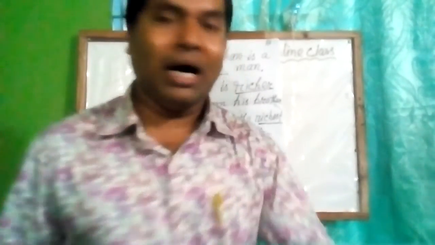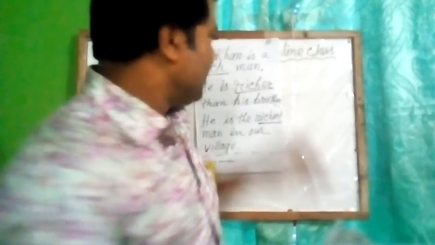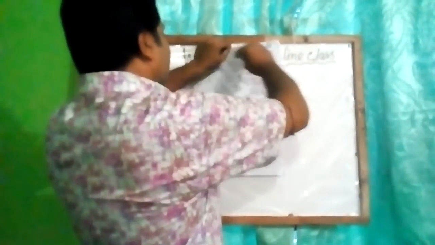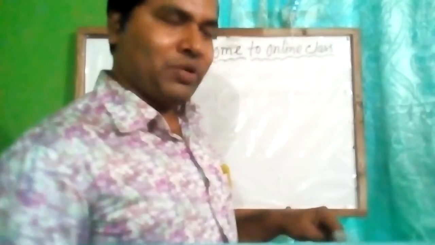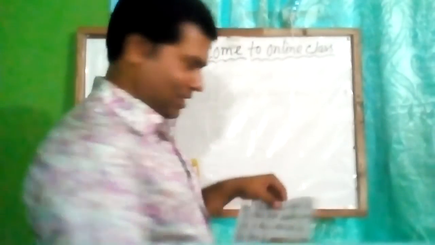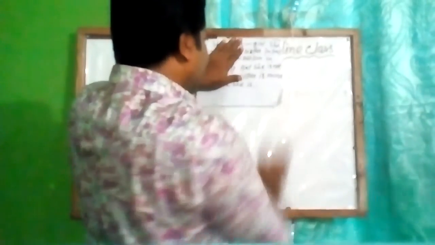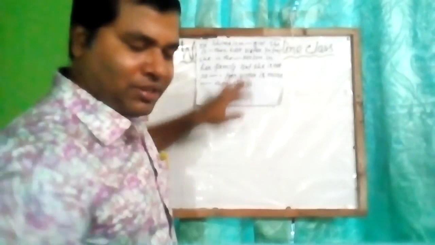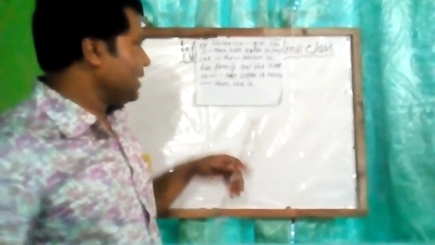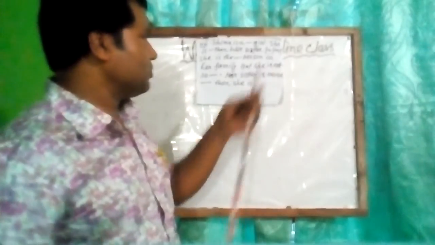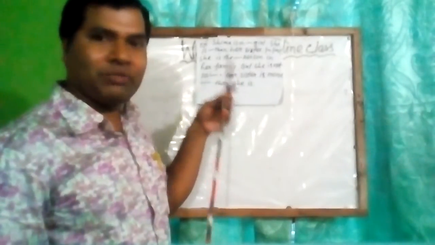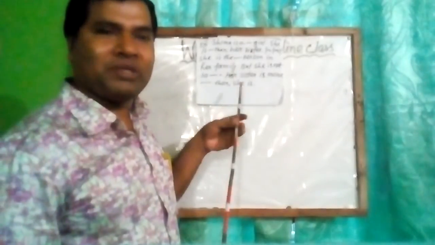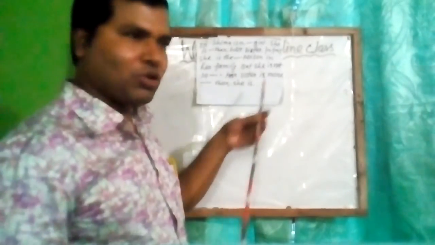Now, dear students, we are about to end our session, but before closing I would like to give you a home task. In your task, you will use adjectives with your own sense, but you can share it with your family members. Now have a look on the board, and this is your homework. I am trying to read out the passage, and you will see some gaps. Your duty is to fill in the gaps with appropriate adjectives and forms of degrees.